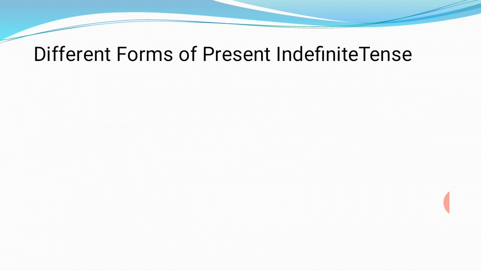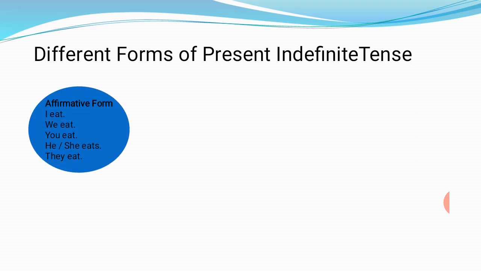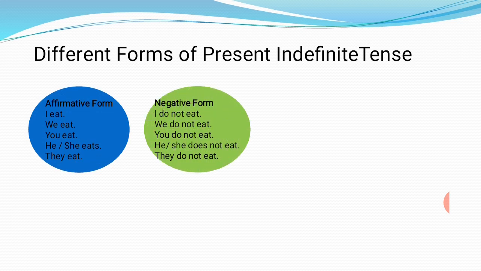Now let's move on. Different forms of present indefinite tense. Affirmative sentences are given here: I eat, we eat, you eat, he or she eats, and they eat. Then we have converted into negative, like I, we, you, and they have got do not. I do not eat, we do not eat, and so on. And he, she has got does not.